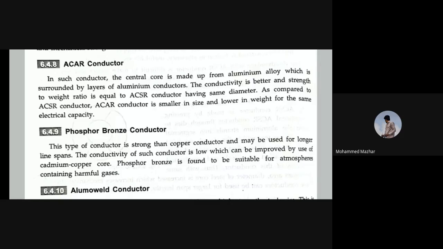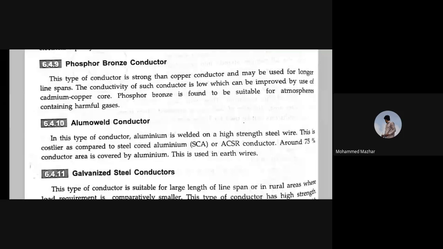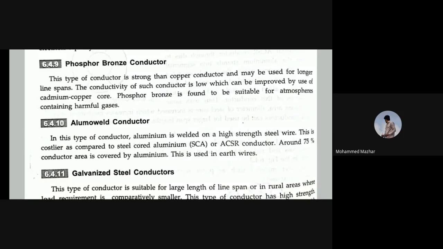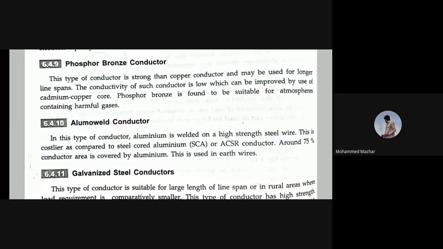Next, we move to the phosphor bronze conductor. From the name you understand, there is phosphor, there is bronze. This type of conductor is stronger than a copper conductor and may be used for longer line spans. The conductivity of such a conductor is low, which can be improved by the use of a cadmium copper core.